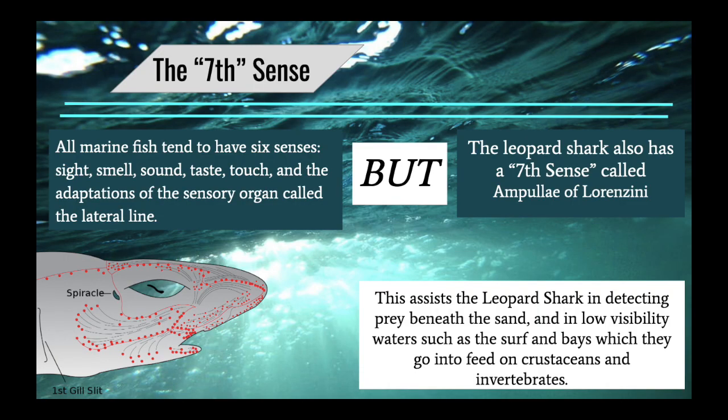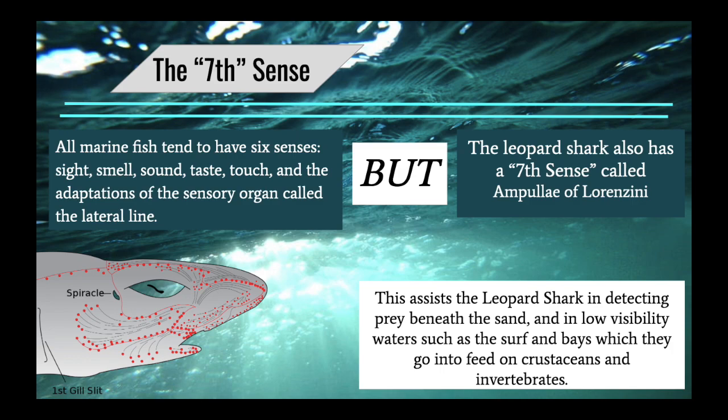The lateral line is a sensory organ that is able to sense vibrations, movement, and changes in pressure surrounding them. Leopard sharks have this unique characteristic as well as other advancements in their sensory anatomy. A seventh sense, known as the ampulla of Lorenzini, allows the shark to sense nearby electromagnetic fields that are emitted by every living animal. They can detect electromagnetic waves up to 3 feet away.